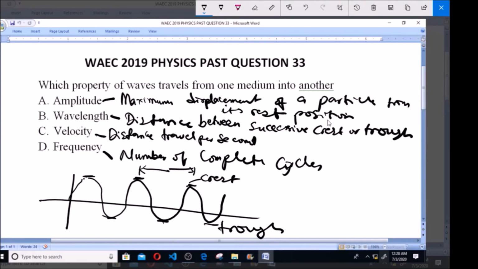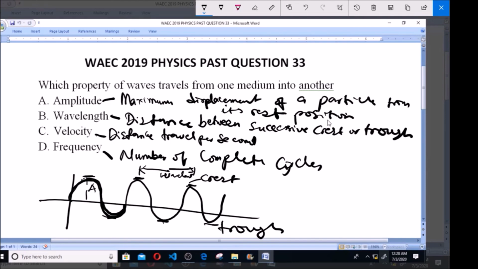This is what we call wavelength. Now amplitude is the distance from here to here. Then what we call frequency is what is covered. A complete circle is here. This is half a circle and this is another circle. So when you cover a full circle like this, then you have the frequency.